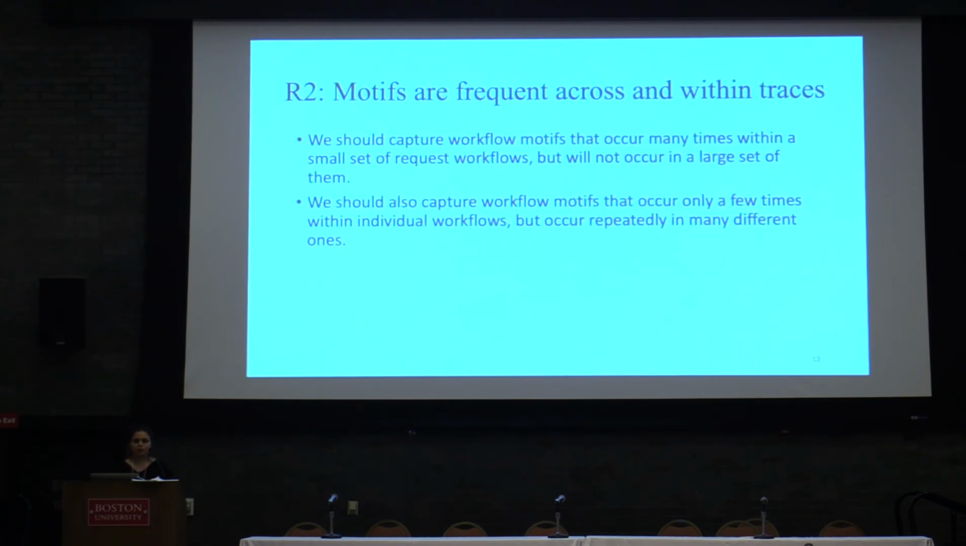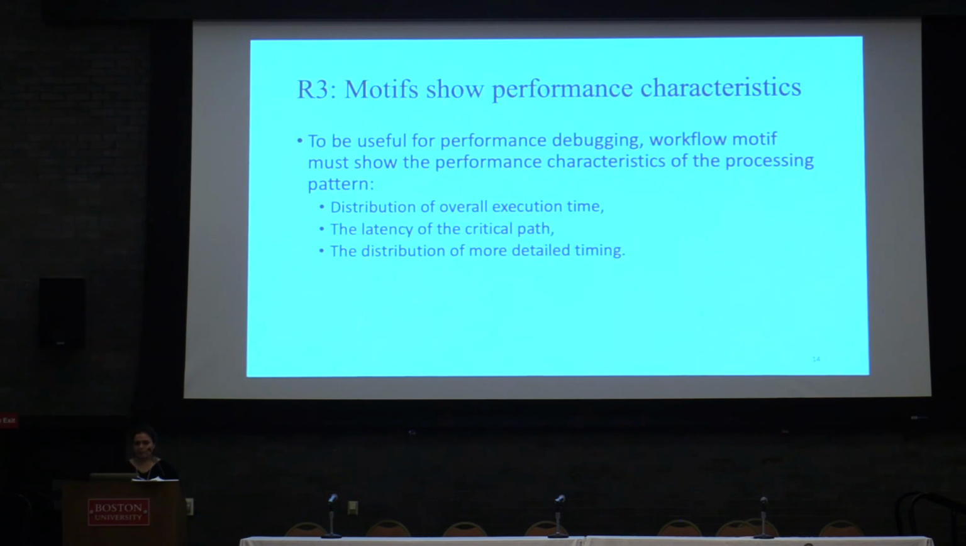The second thing is that workflow motifs are frequent across and within traces. This means that there are some frequent patterns that happen among a large subset of traces, but a few number of times, and there are some frequent patterns that happen within a smaller number of traces, but many, many times within that smaller set. So our frequent subgraph mining tools should be able to capture both of these behaviors. The third characteristic is that we have to add performance characteristic metrics to the frequent subgraph mining tools to be able to report them as an output of the workflow motifs.